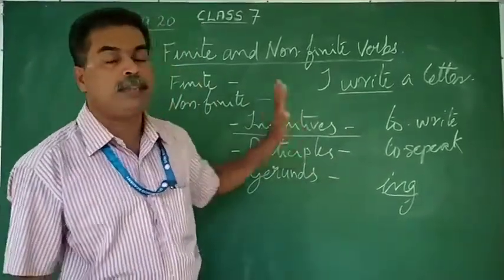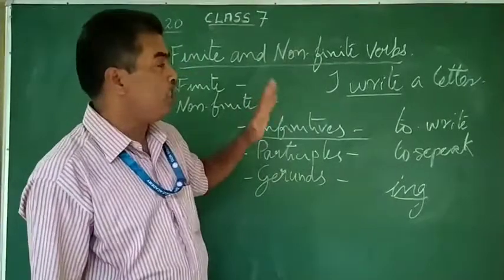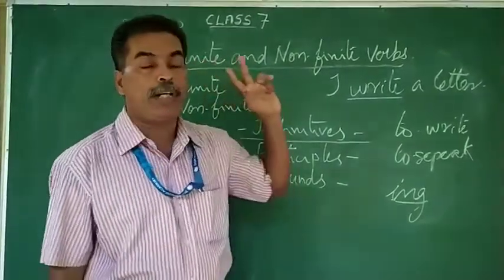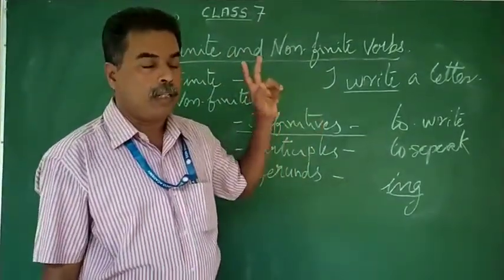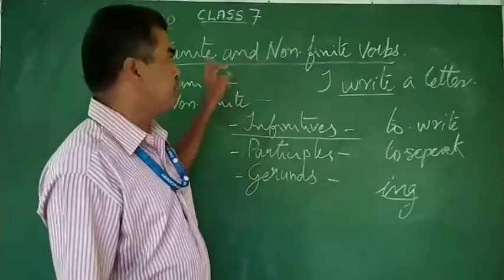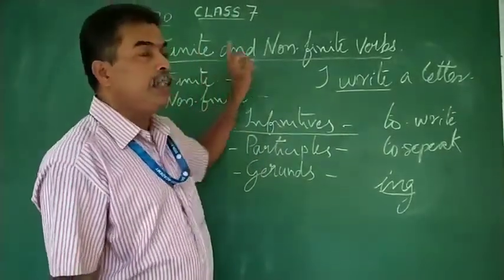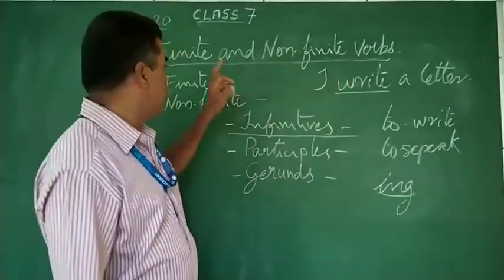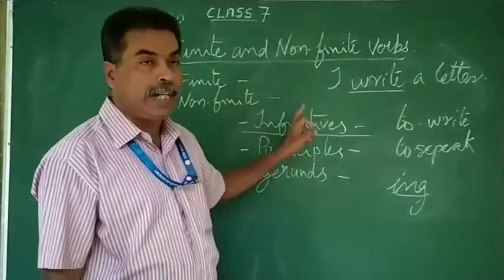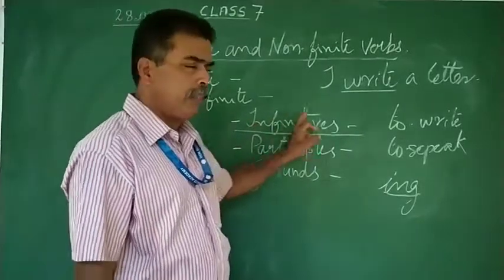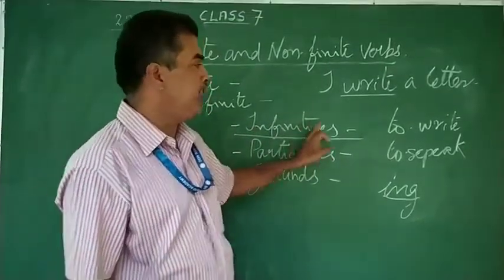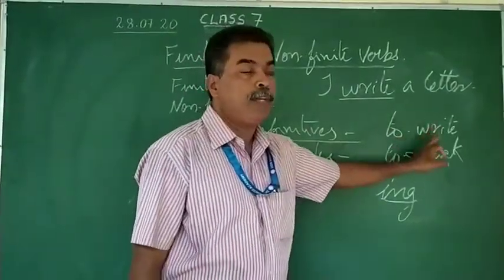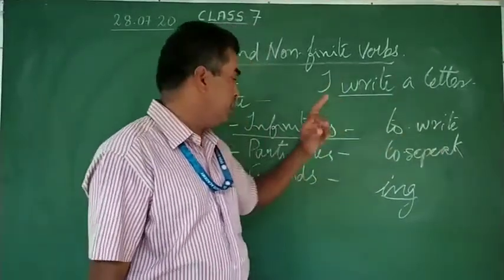I think with this introduction we will stop today. Once again, let me tell you, a verb that changes according to the subject and according to the subject's number and tense is called a finite verb. A verb that does not change is a non-finite verb. Non-finite verbs are of three types. One is infinitive. Infinitive means to plus the base form or root form of the verb.